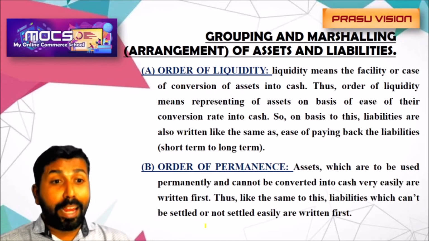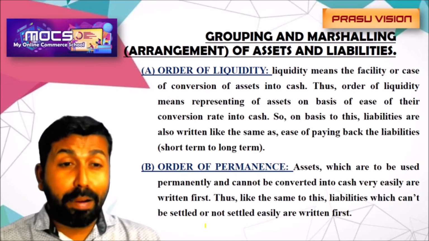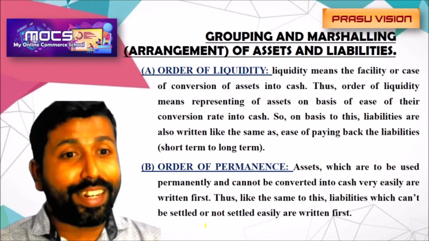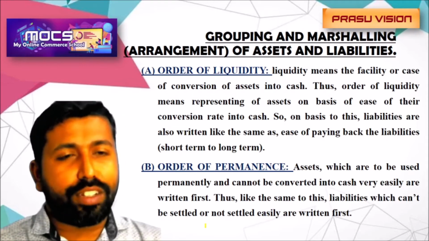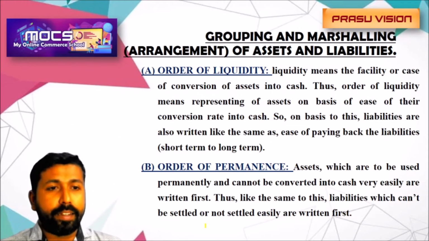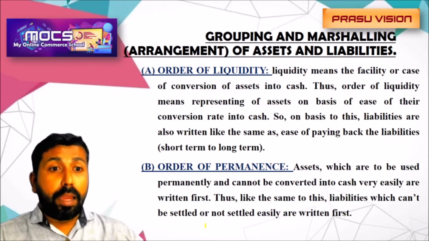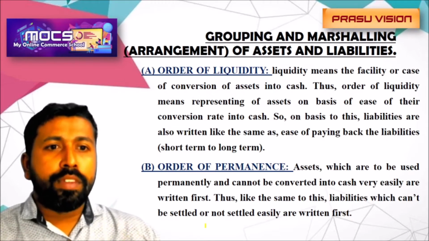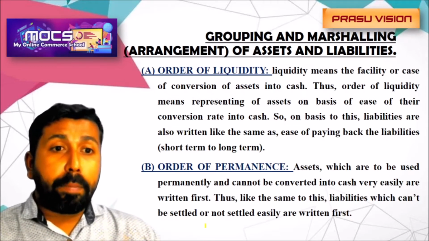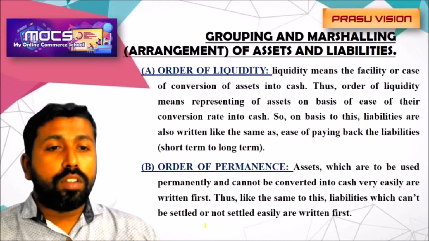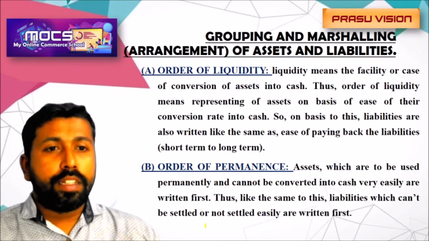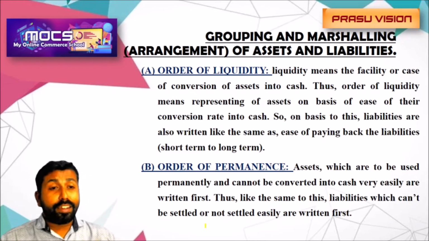Only current liabilities like creditors, bills payable, and small short-term bank loans, a bank loan taken for 1 year, can be paid very fast. Within 1 year they can repay it. But liabilities like long-term loans, which may be taken for 5 years, will be repaid only after 1 year. So we arrange that type of items under the order of liquidity.